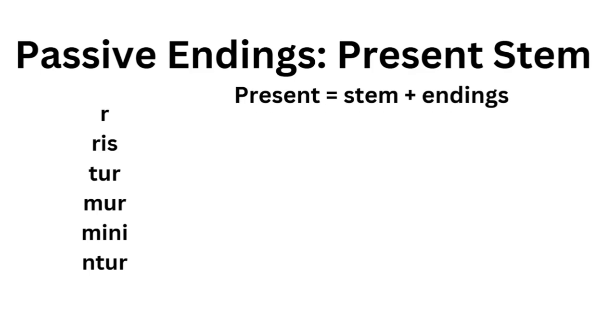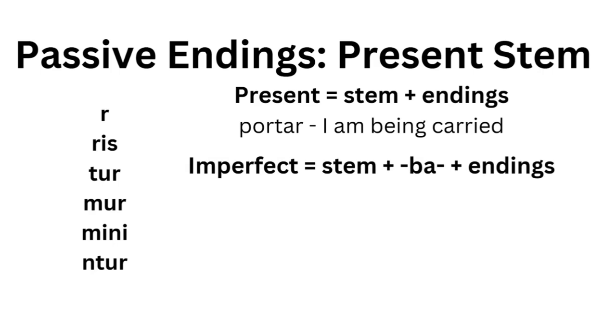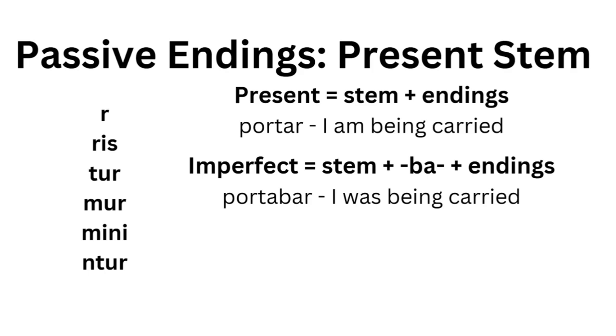So for the present stem, I just use the first principal part plus my passive endings. So portar, I am being carried. For the imperfect, I use the stem plus the BA, which is the imperfect signifier, and my endings. So portabar, I was being carried.